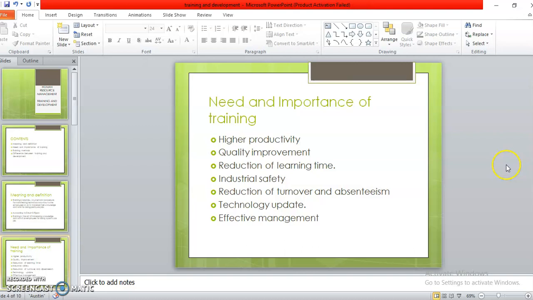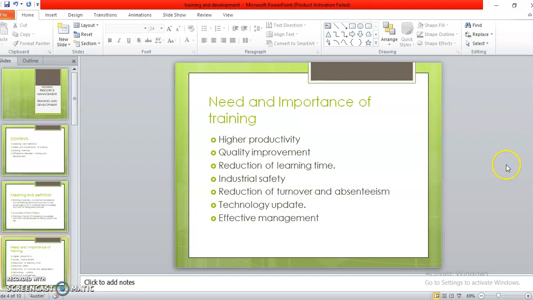Now, reduction of turnover and absenteeism. This is anyway related to all these three. Training creates confidence in the minds of the workers. Suppose today or tomorrow I have been assigned a job, and I might take a leave or feel insecure because I don't feel that I have that knowledge. So the turnover and absenteeism increase. Training creates a feeling of confidence.